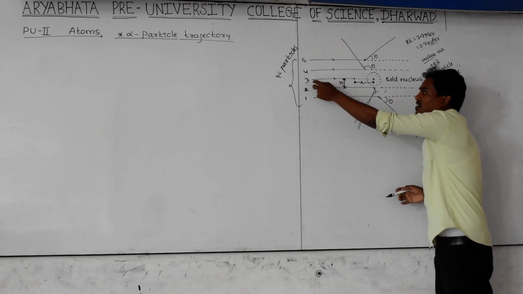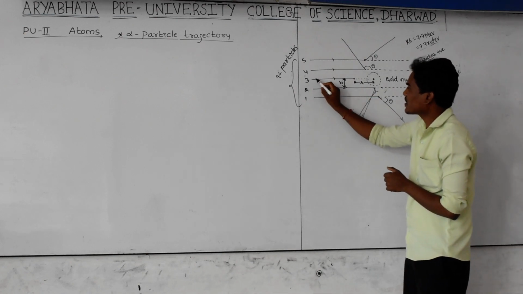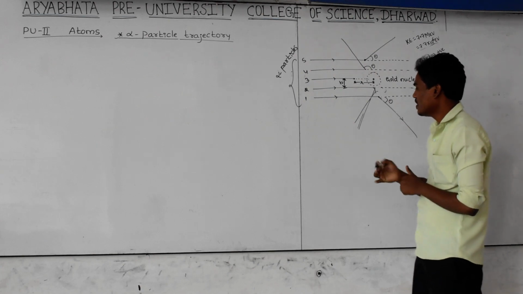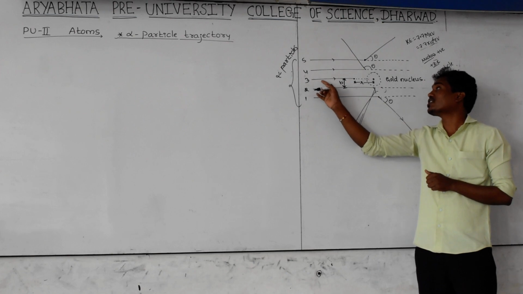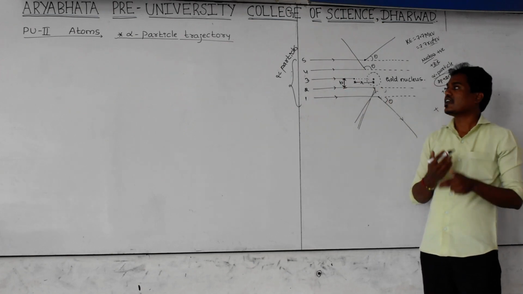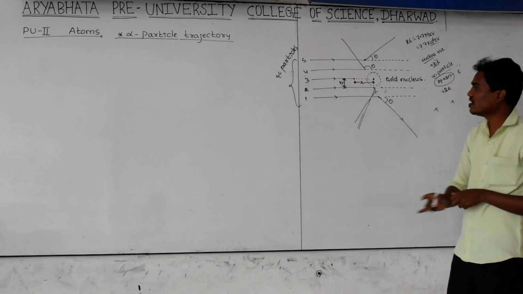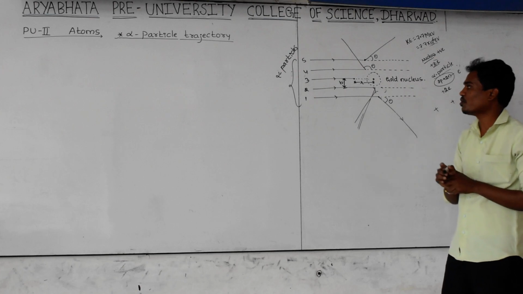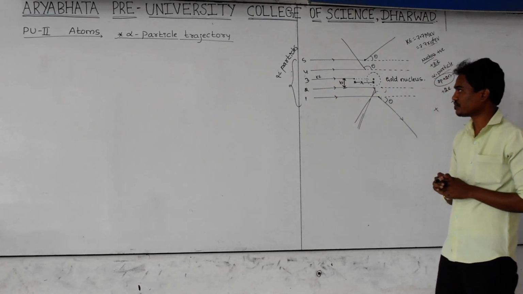Whenever this alpha particle is moving towards the gold nucleus, initially its kinetic energy is equal to 7.7 into 10 to the power 6 electron volt, as you know very well. As these alpha particles come closer to the nucleus, the electrostatic force of repulsion on the alpha particles increases. As they move towards the gold nucleus, the kinetic energy goes on decreasing.